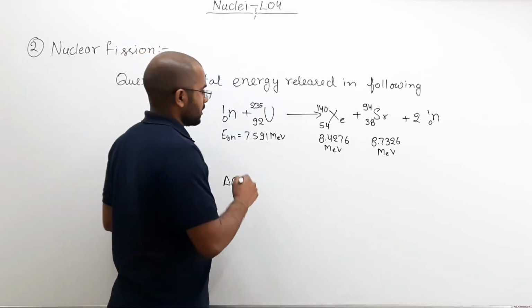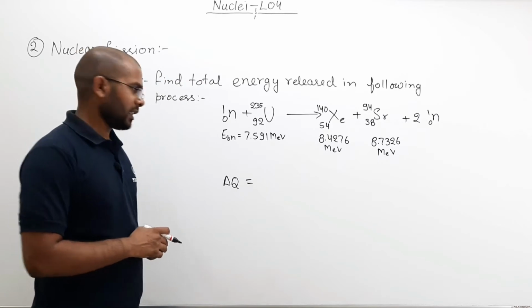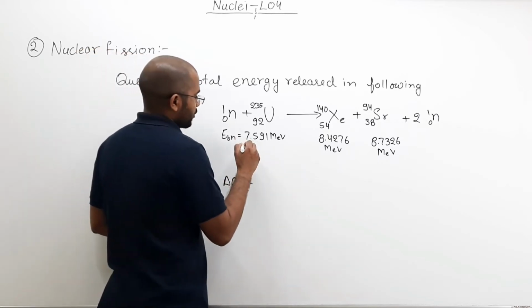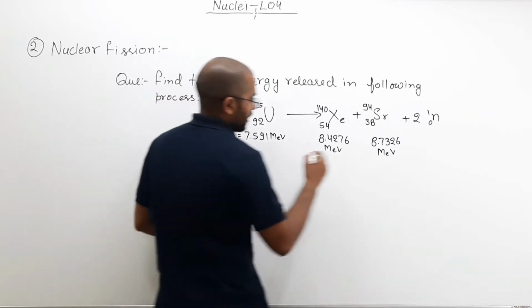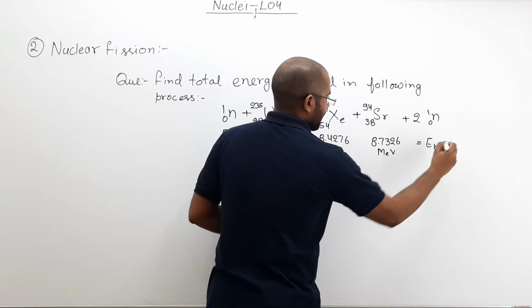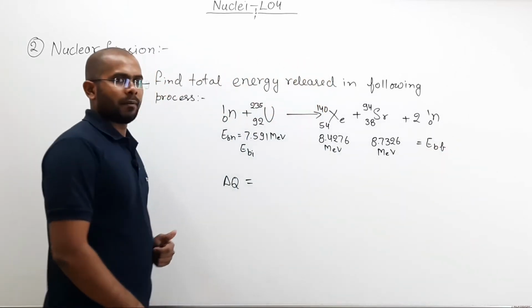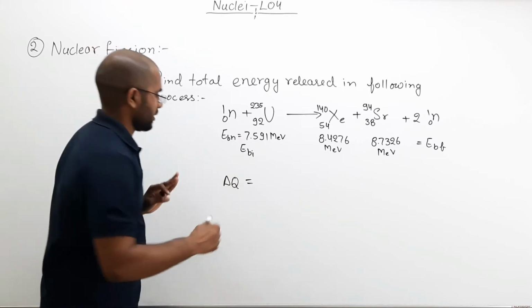So here, let us say the total binding energy will be EB initial and this will be EB final. So what I will do is final total binding energy minus initial total binding energy.